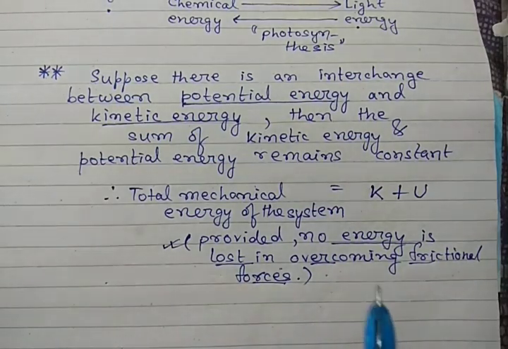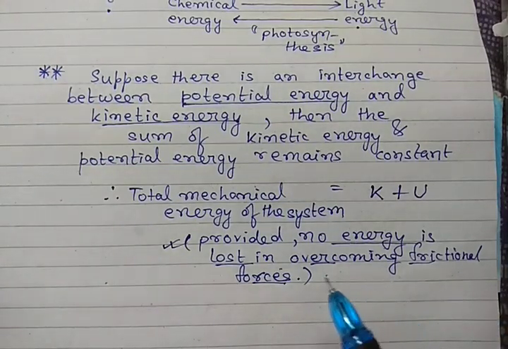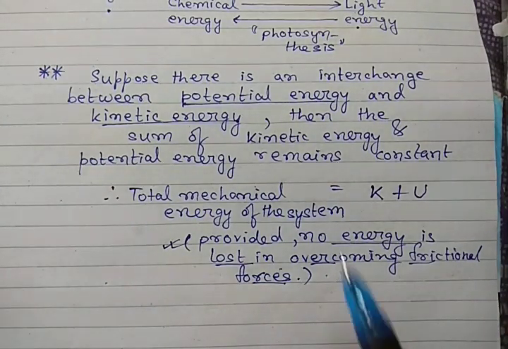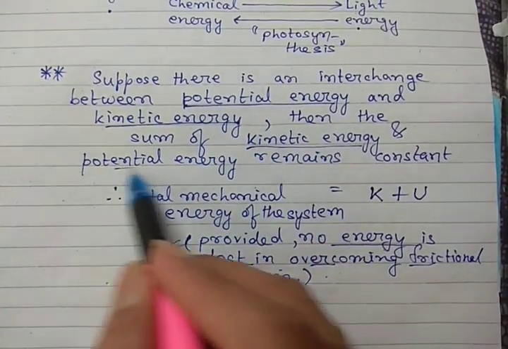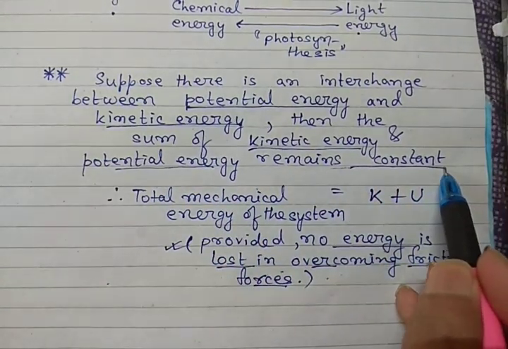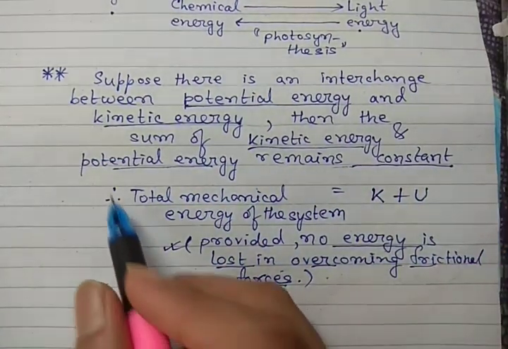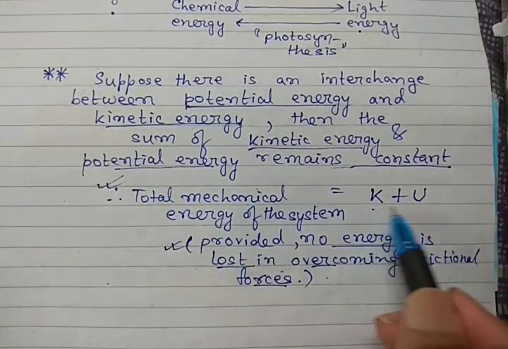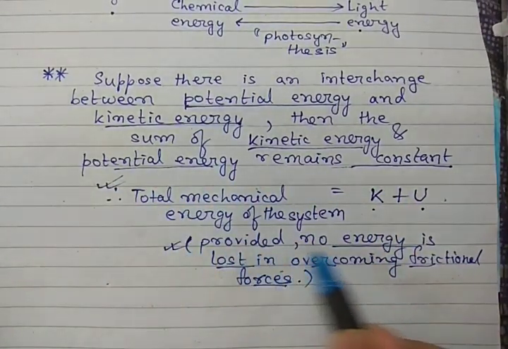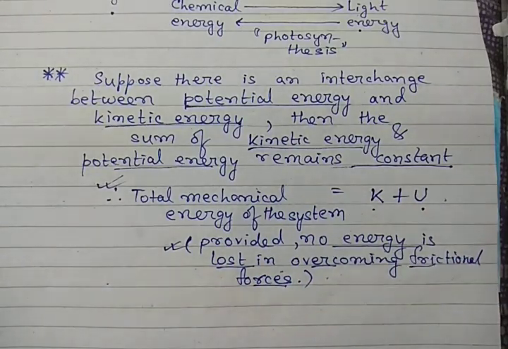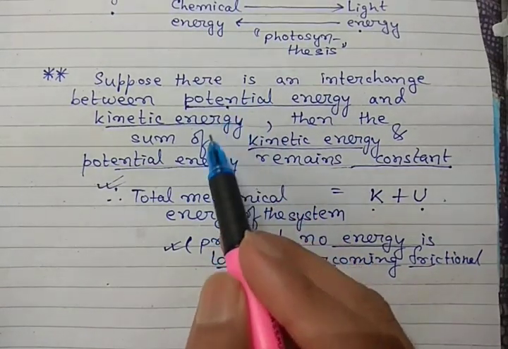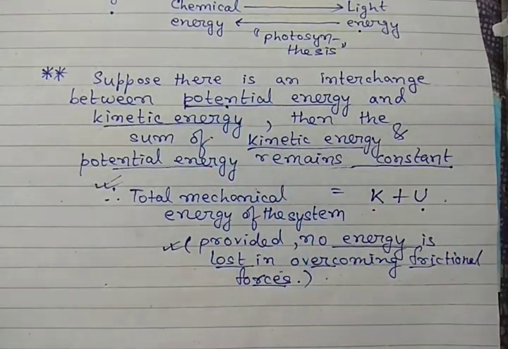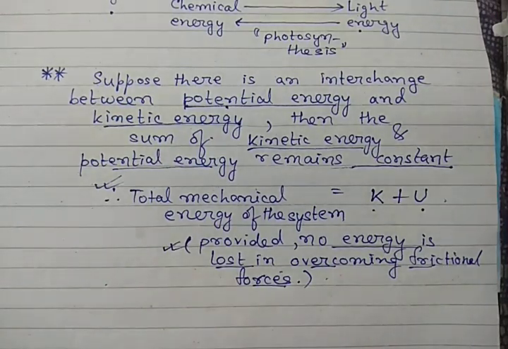But we are assuming that there is no loss of energy due to overcoming friction. In that case we can clearly state that the sum of kinetic energy and potential energy is always a constant. So what is total mechanical energy? It is kinetic energy plus potential energy, the total mechanical energy of the system, and it will always remain constant. Why? Because the entire potential energy is being converted into kinetic energy. There is no loss of energy in this scenario.